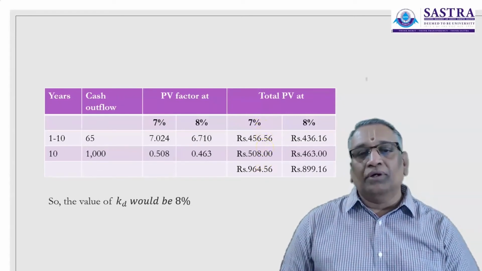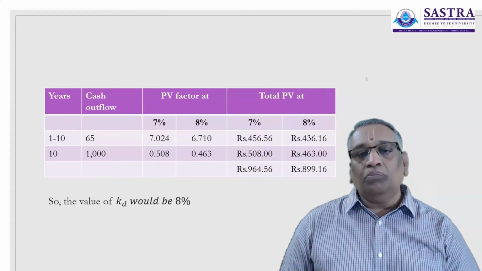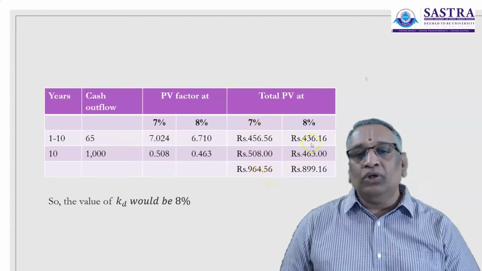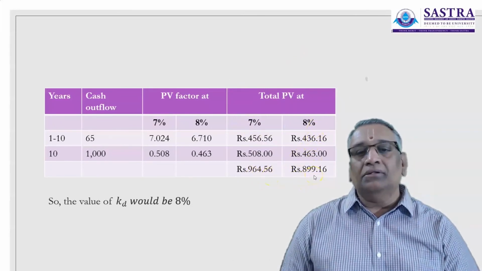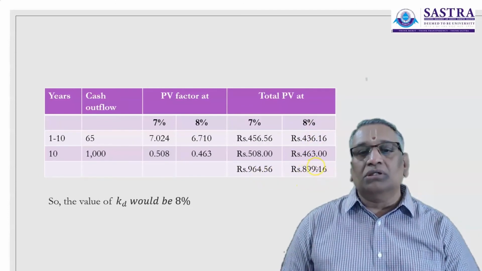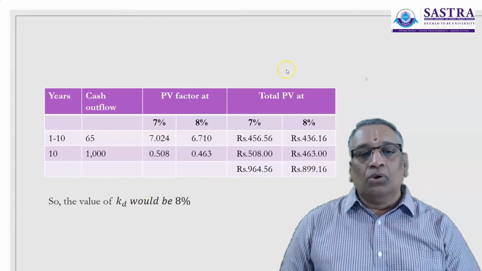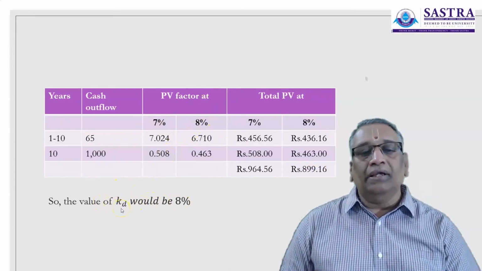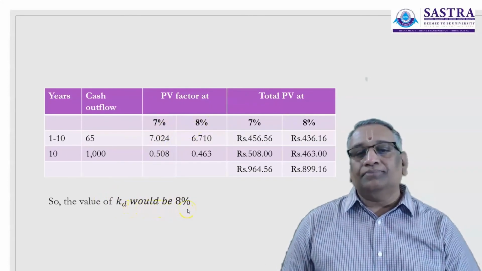The present value of future payments and the present value of money we receive today will not be equal at 7%, because the total comes to 964.56. Whereas when you look at 8%, it is ₹899.16. It is almost 900.